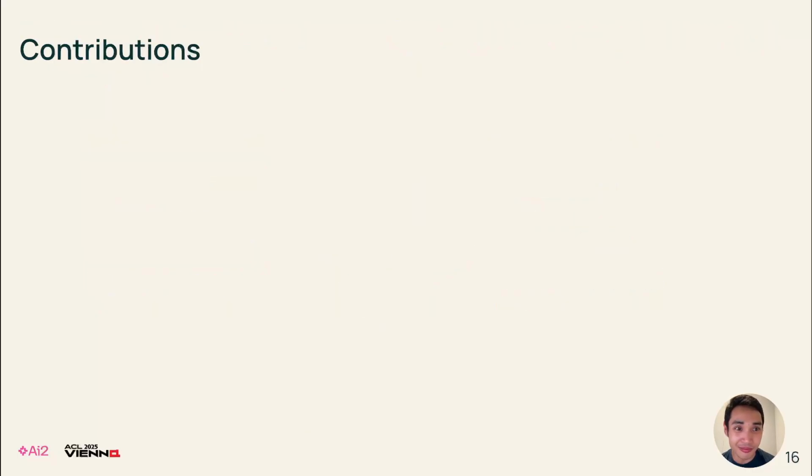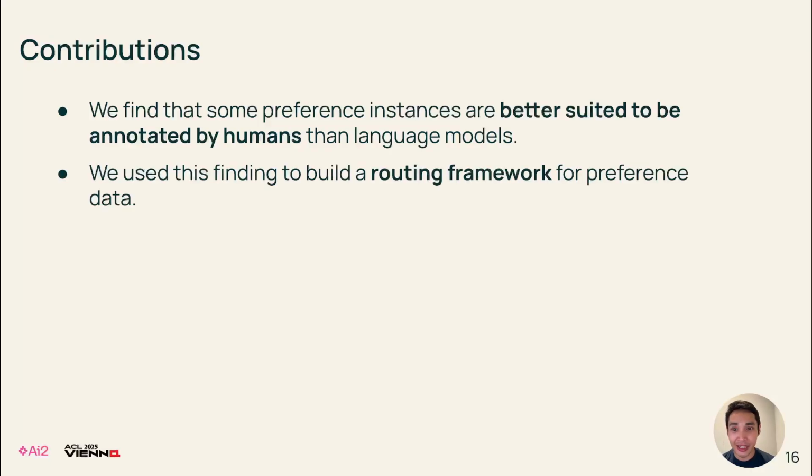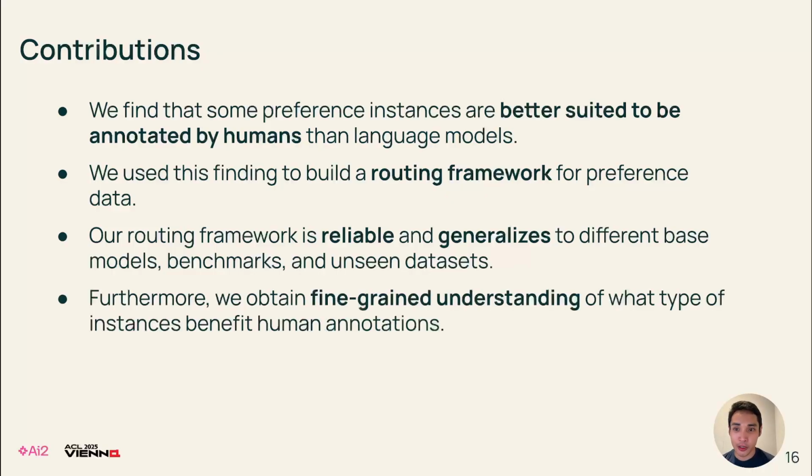To summarize our contributions, we find that some preference instances are better suited to be annotated by humans than language models. We use this finding to build a routing framework for preference data, which we call Hyper, and our routing framework is reliable and generalizes to different base models, benchmarks, and unseen preference datasets. Furthermore, we also obtained a fine-grained understanding of what type of instances benefit from human annotations.